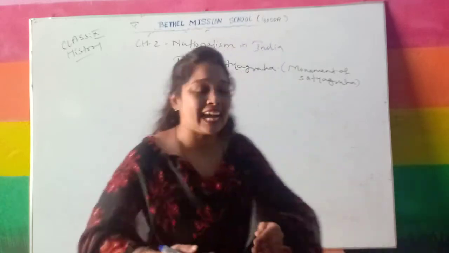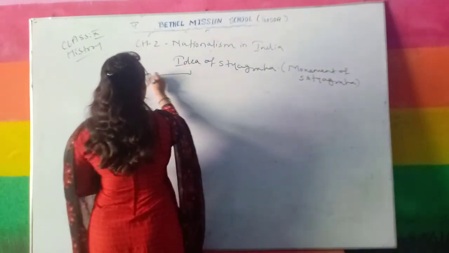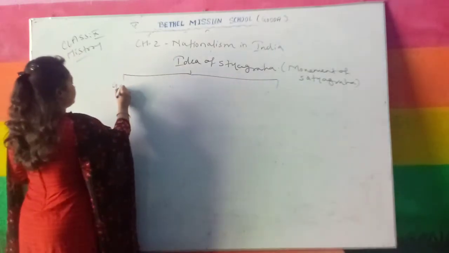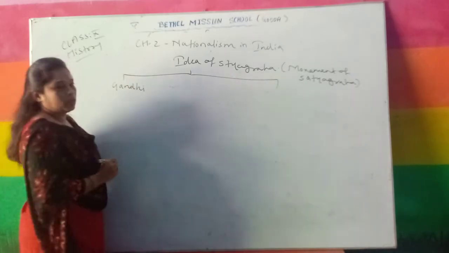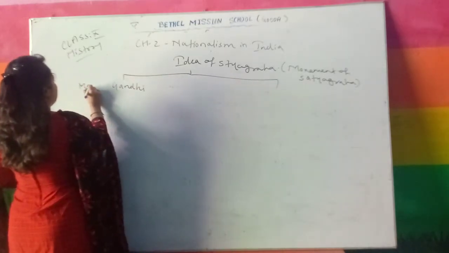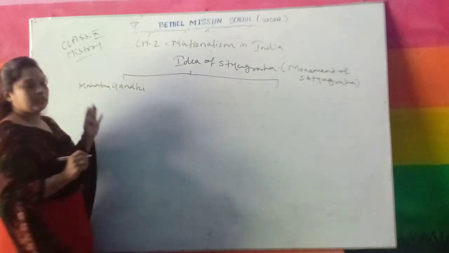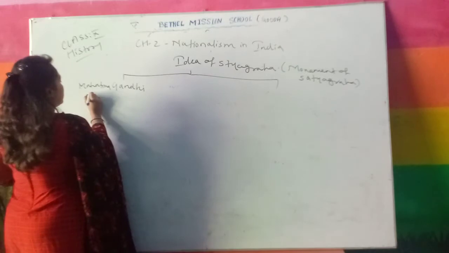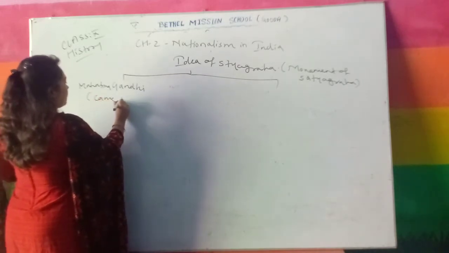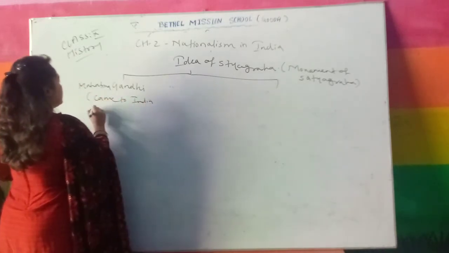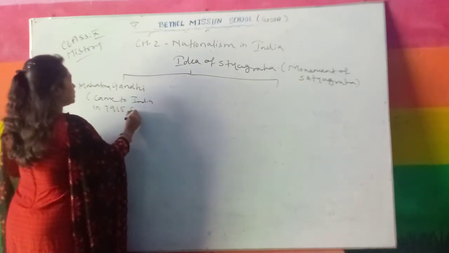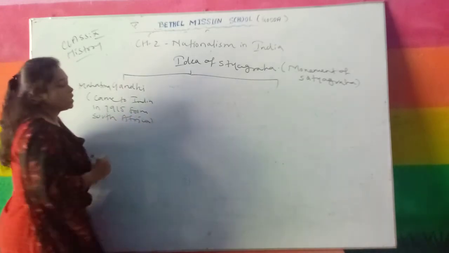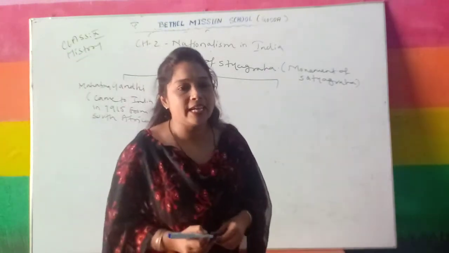Now this movement was started by Gandhiji, Mahatma Gandhi. Mahatma Gandhi started the idea of Satyagraha when he came to India in 1915 from South Africa. From South Africa, Gandhiji came to India and he gave us the idea of Satyagraha.